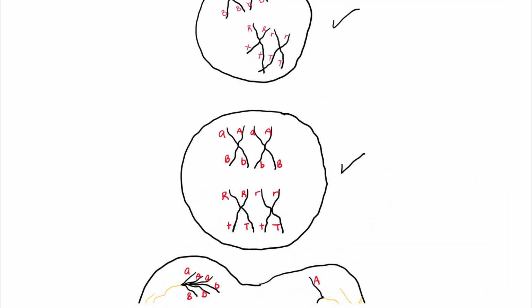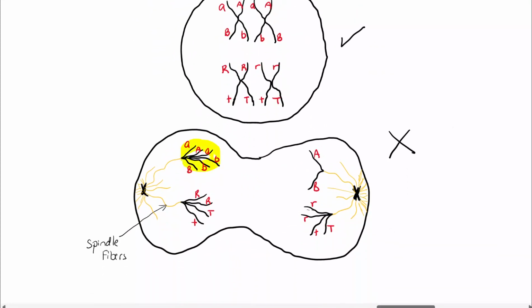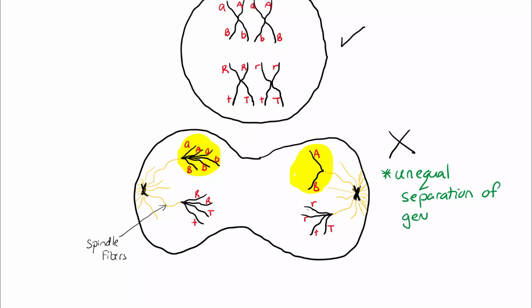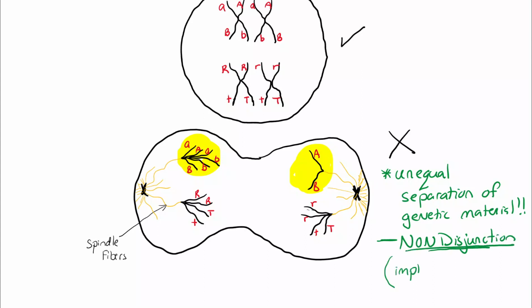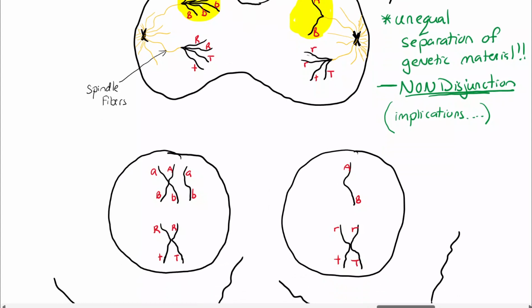So you could have abnormalities, problems with meiosis that could really cause some serious problems. It looks like here we have an unequal separation of genetic material. That's a problem. This is called non-disjunction. If disjunction is the equal separation, non-disjunction is the unequal separation of genetic material.